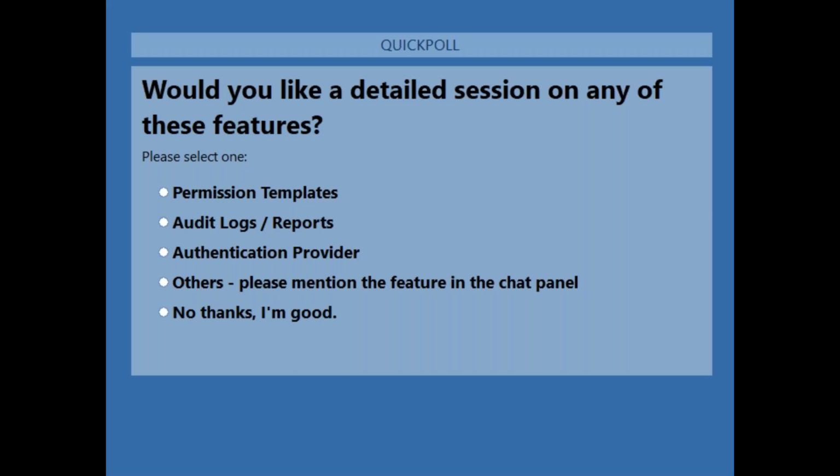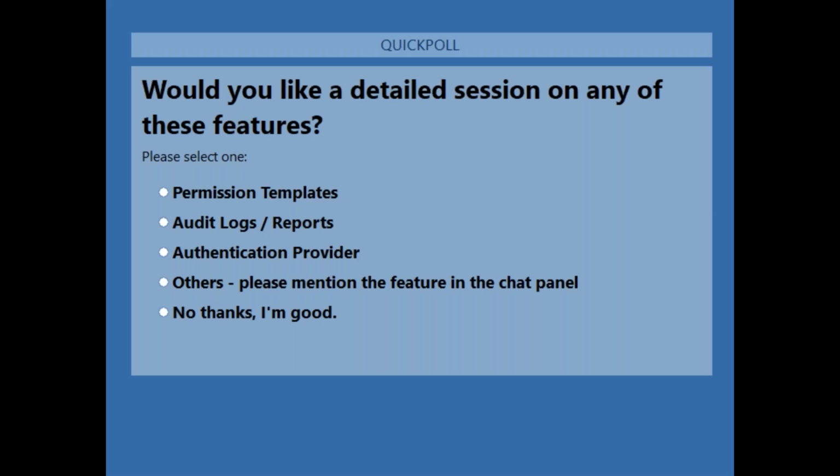I'm going to give it a few more seconds until you all can put down your poll responses, please. Which feature among these would you like us to do a session on again? I can tell you, Anurag, a lot of people are asking for audit logs and reports. So that's definitely one of the areas we need to look at. About 37% are saying audit logs, reports, about 16% are saying permission templates, 11% are saying authentication provider, and about 35% are saying good.